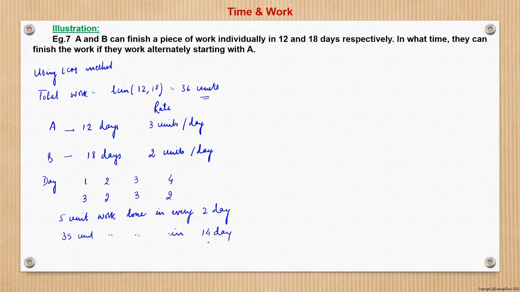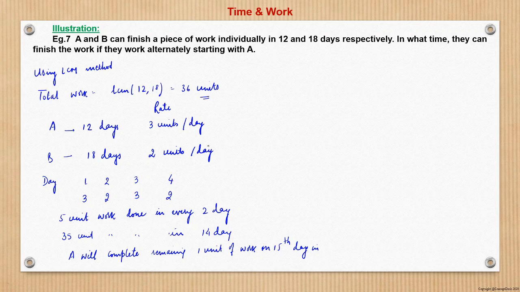On every even-numbered day B works, and on every odd-numbered day A works. So on the 14th day, B would have worked, and by that day, 35 units of work would have been completed. Now on the 15th day, it's A's turn, and A will start working. So A will complete the remaining 1 unit of work on the 15th day.